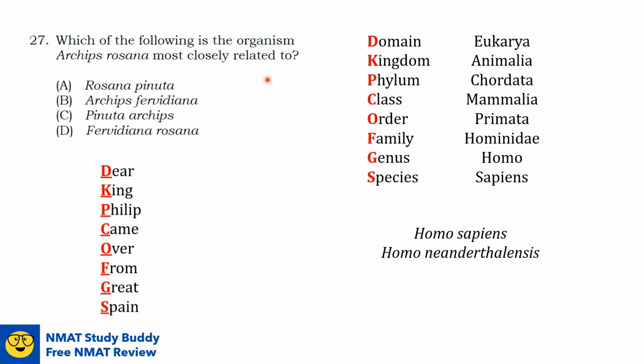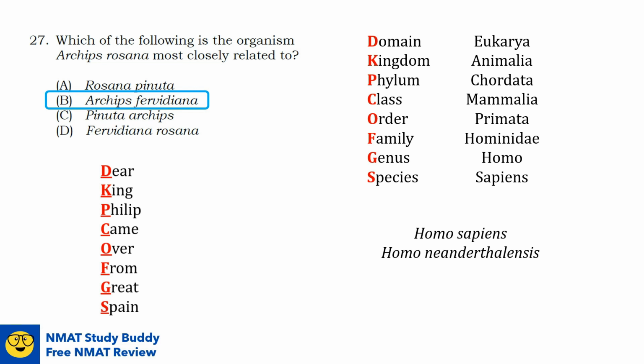The closest relative of an organism would be another organism with the same genus. The genus name of Archips rosanna is Archips, right? So in our options, only option B has Archips as its genus name too.